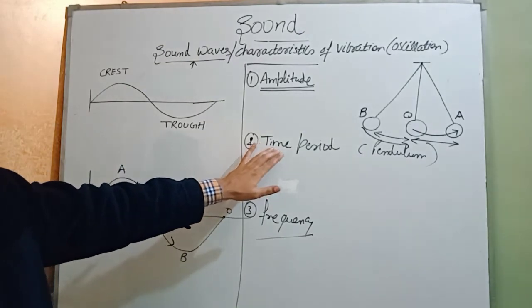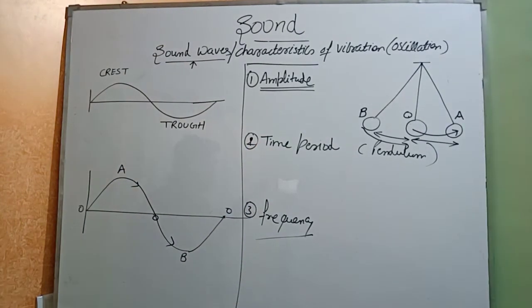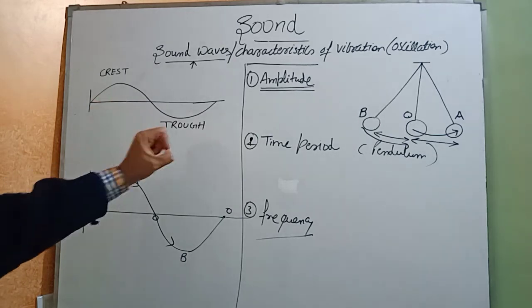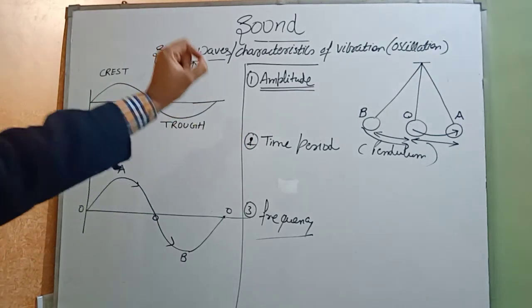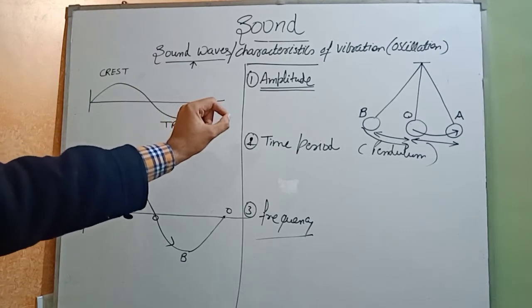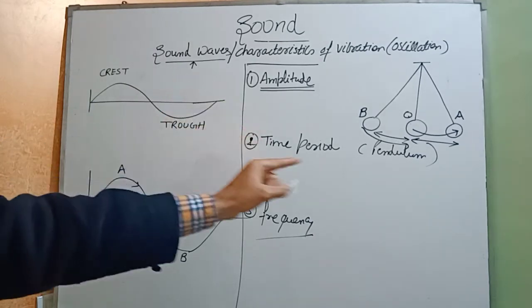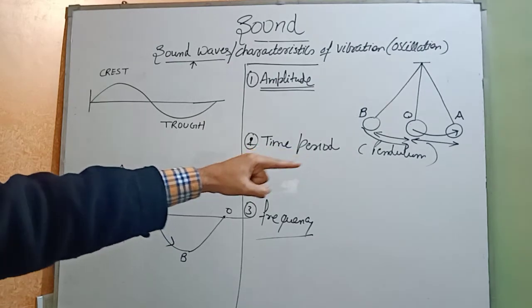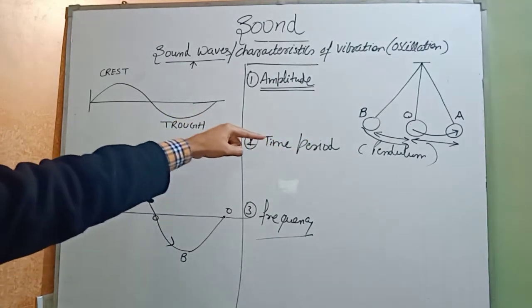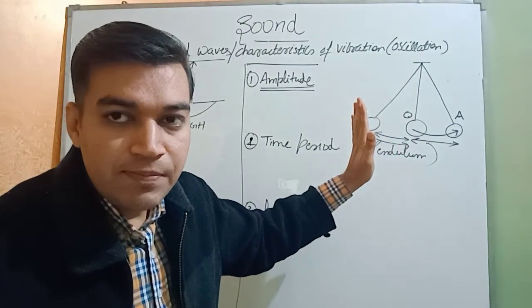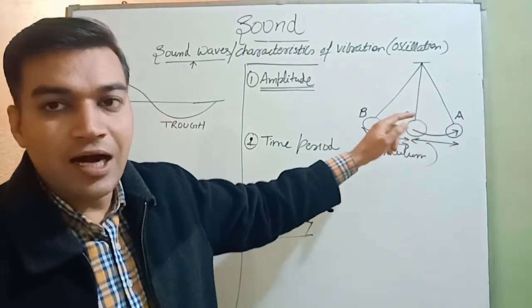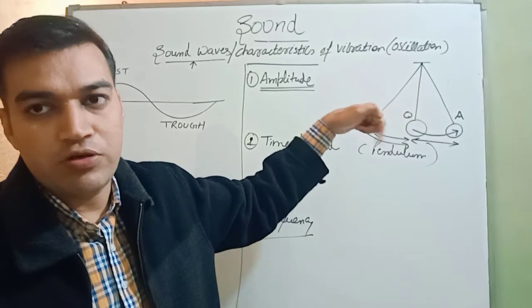This is the second characteristic of vibration. This is the very easy characteristic of vibration. What is time period? The time taken for one complete to and fro movement of a pendulum is called time period. Okay, means when we push the bob, it start vibrating, or you can say oscillating.